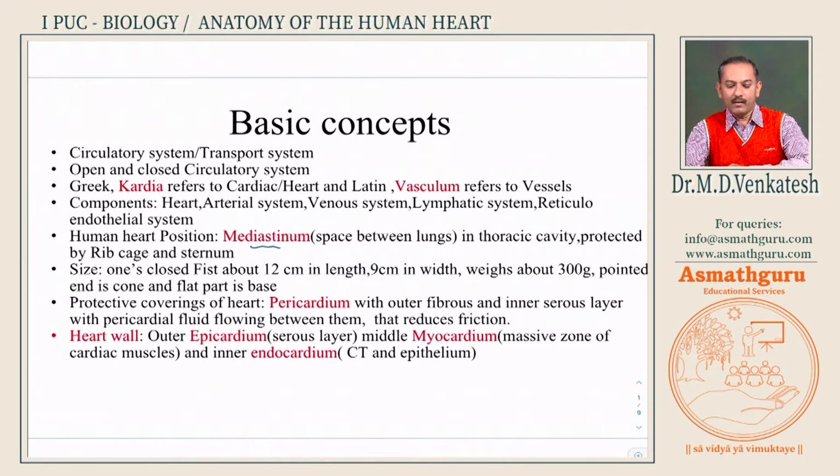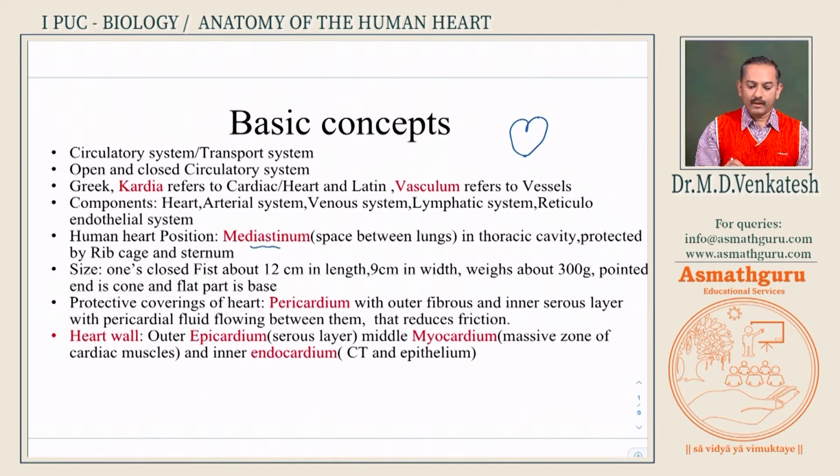Now, heart can weigh about 300 to 350 grams, and you find the heart, most of the times we write a love mark like this. Now, this is called as the cone part of the heart, while the top region is the apex or flat part of the heart, which we call it as base. So, the base is to the anterior side and cone is pointed towards the posterior side. If we go to the next concept,